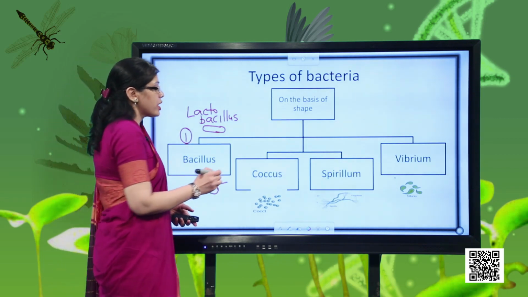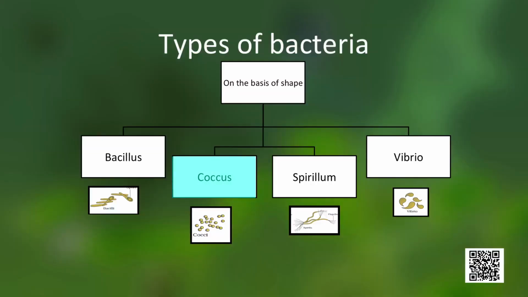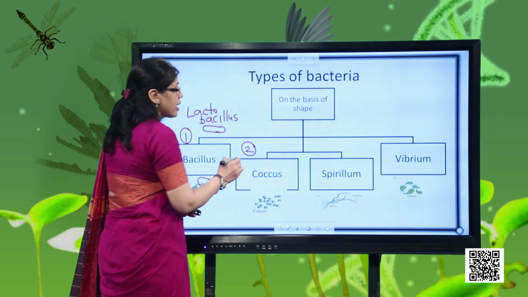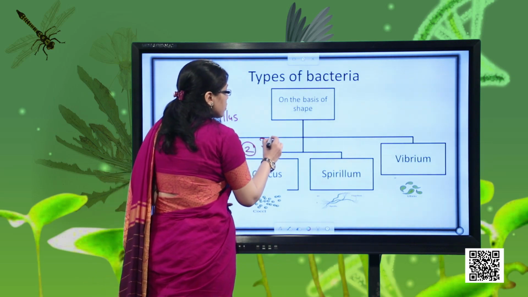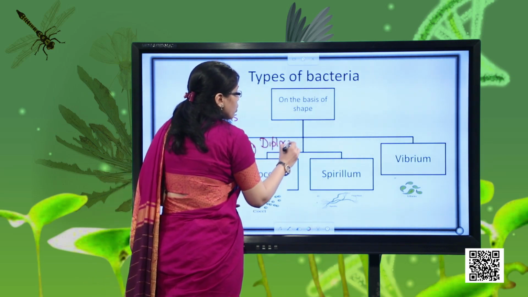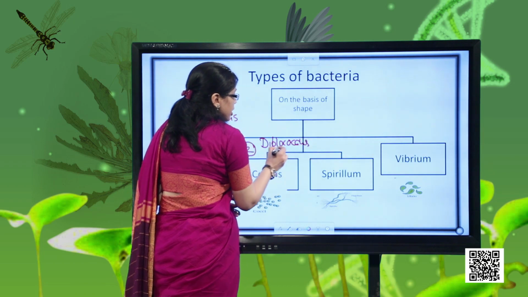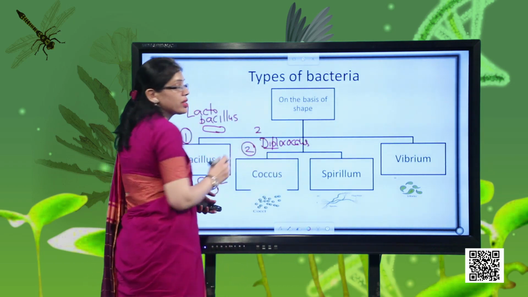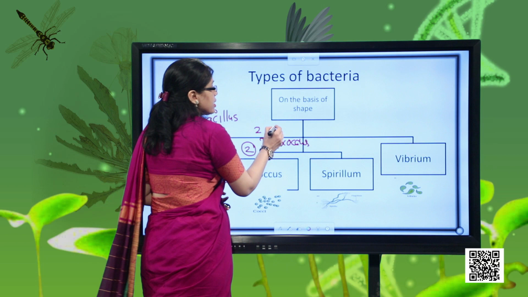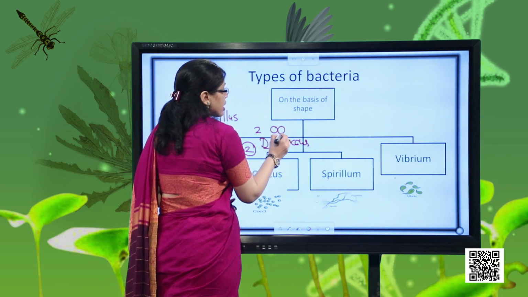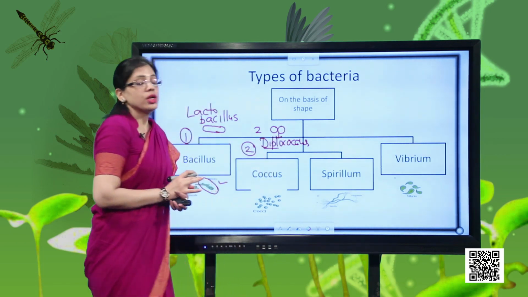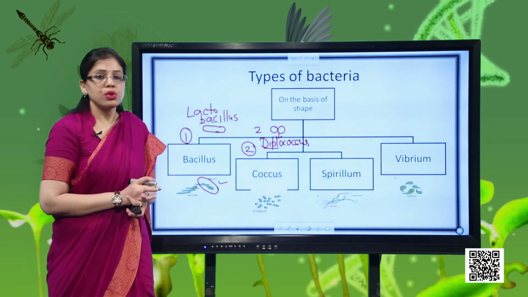Then the second group which we have is the coccus group, okay? Coccus means spherical. Any bacteria which has a spherical shape will be placed in this category. In coccus, we have the classical example of bacteria called diplococcus, okay? Di, all of you are familiar with, means 2. So if any bacteria has 2 cocci arranged together, that will be called diplococcus. So the example of this group is diplococcus.